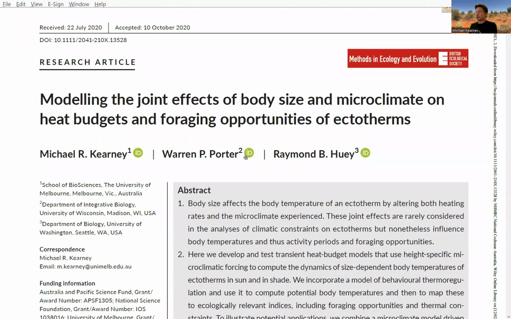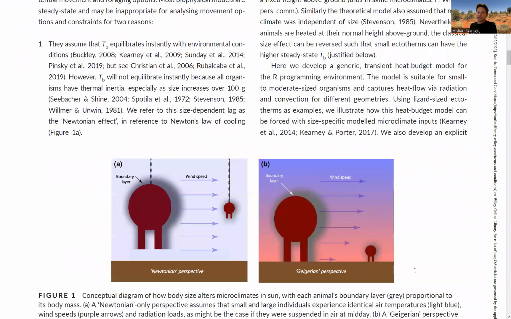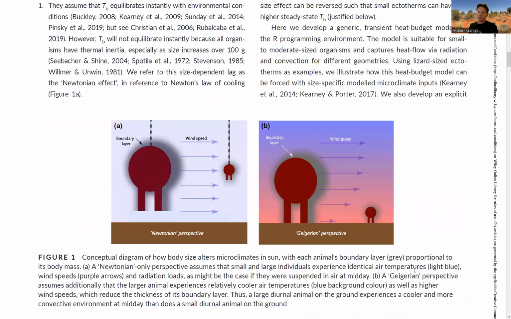And the details about this particular app are in this paper called Modeling the Joint Effects of Body Size and Microclimate on the Heat Budgets and Foraging Opportunities of Ectotherms, which I wrote with Warren Porter and Ray Huey. This paper is considering two different aspects that we need to think about when we're predicting how size affects the temperatures of organisms in nature. There's the size effect that causes the thermal inertia that I've already mentioned.